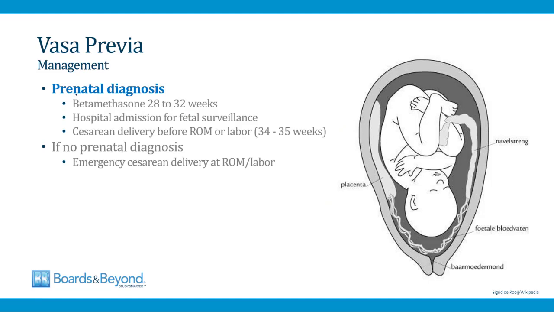When vasa previa is identified prenatally, the treatment involves betamethasone at 28 to 32 weeks to improve surfactant production in the baby, then hospital admission for fetal surveillance, and cesarean delivery is done before rupture of membranes, usually around 34 to 35 weeks. In cases where there is no prenatal diagnosis and the vasa previa is identified at the time of labor and delivery, an emergency C-section is done when there's rupture of membranes and the woman enters labor.